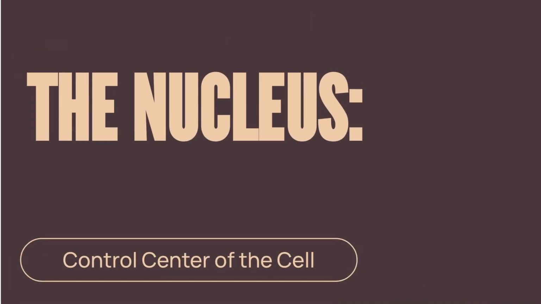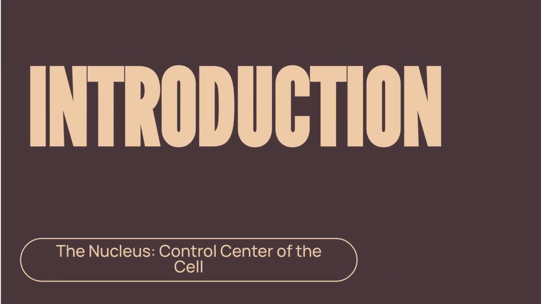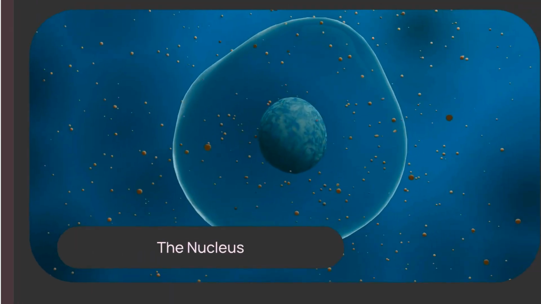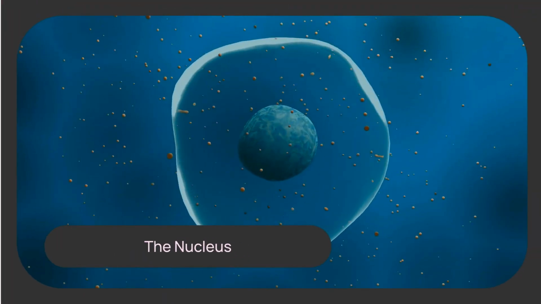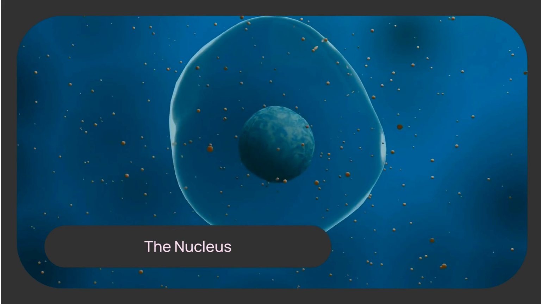Now we will take an in-depth look at the control center of the eukaryotic cell, the nucleus. The nucleus is often considered the "brain of the cell," dictating its activities and housing its most precious cargo. Visualize the camera approaching a large, glowing, spherical structure in the center of the cell, covered in tiny pores.